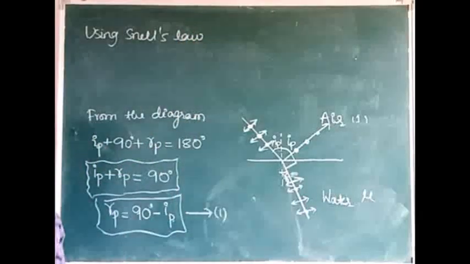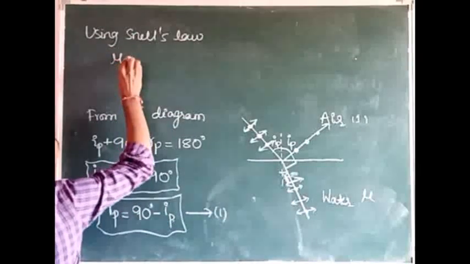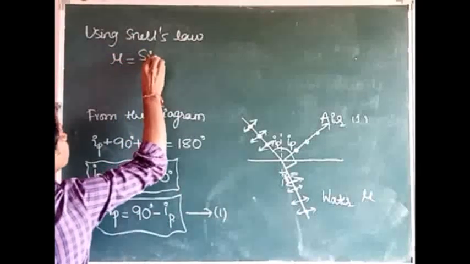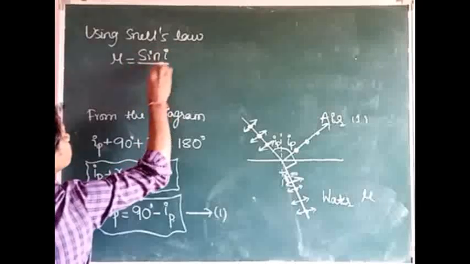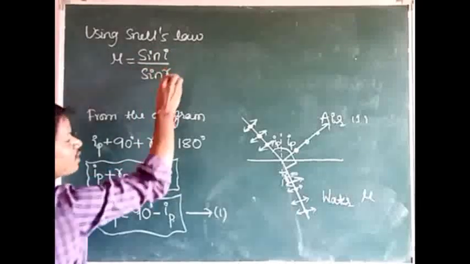What is Snell's law? That is mu is equal to sin I divided by sin R.